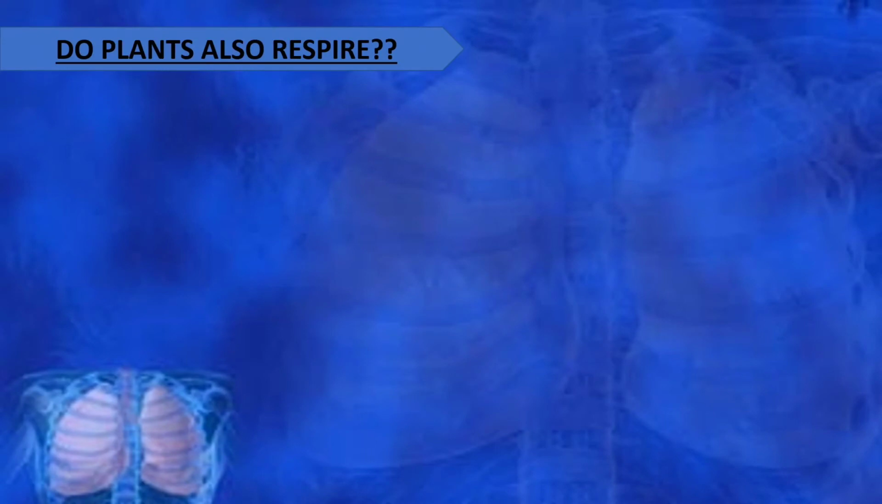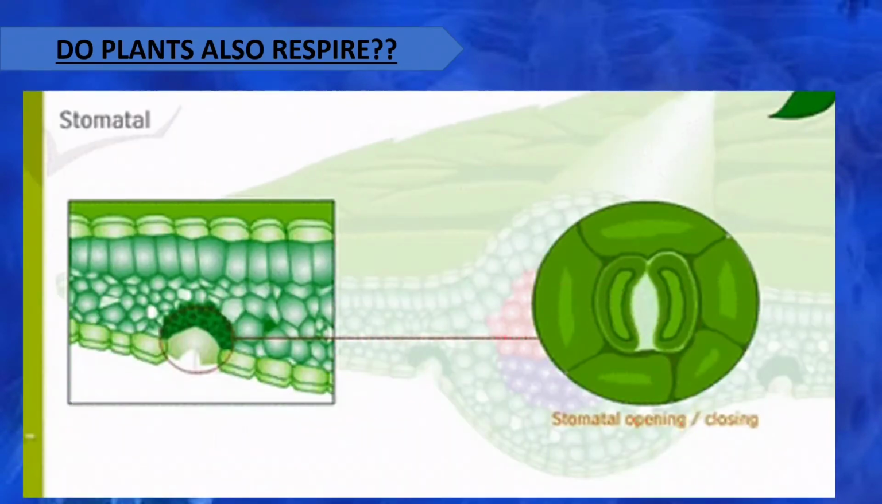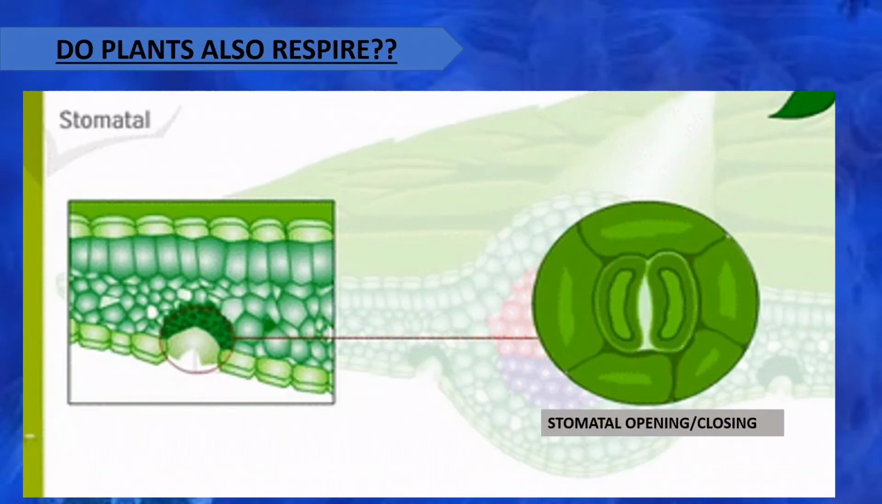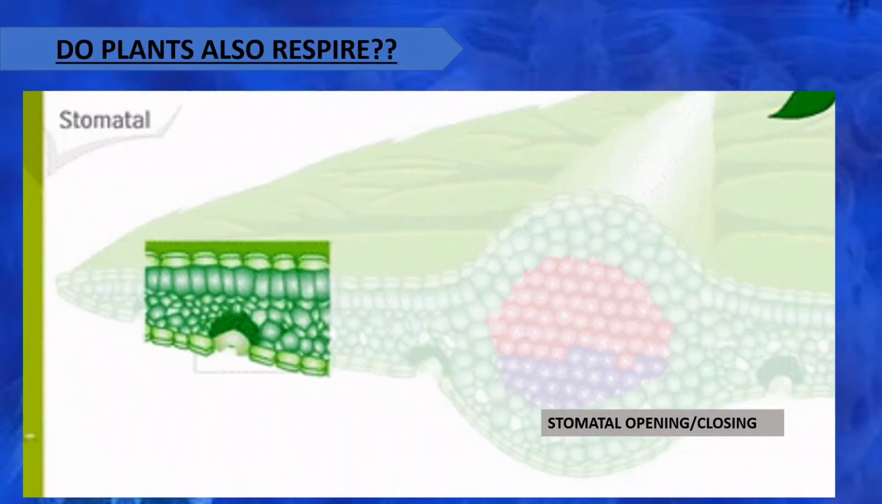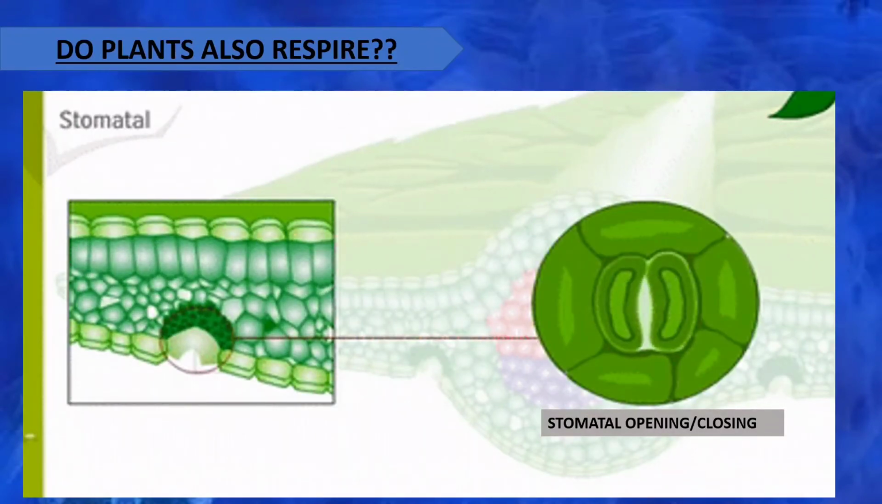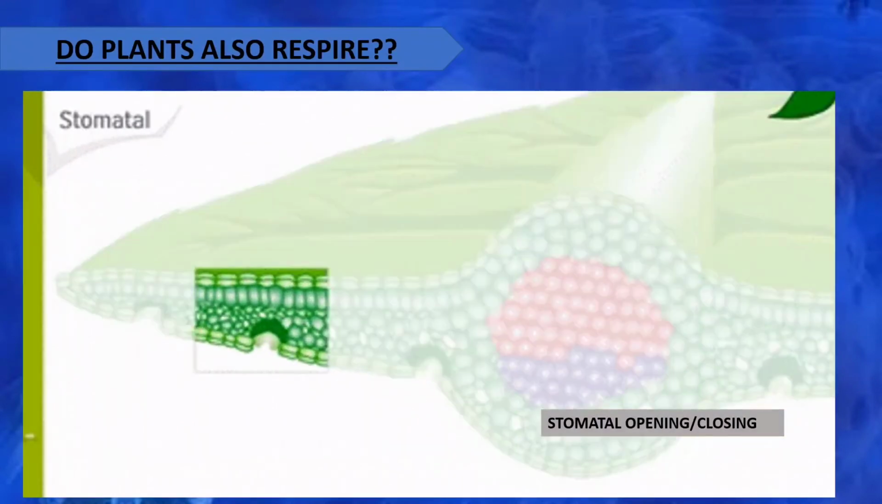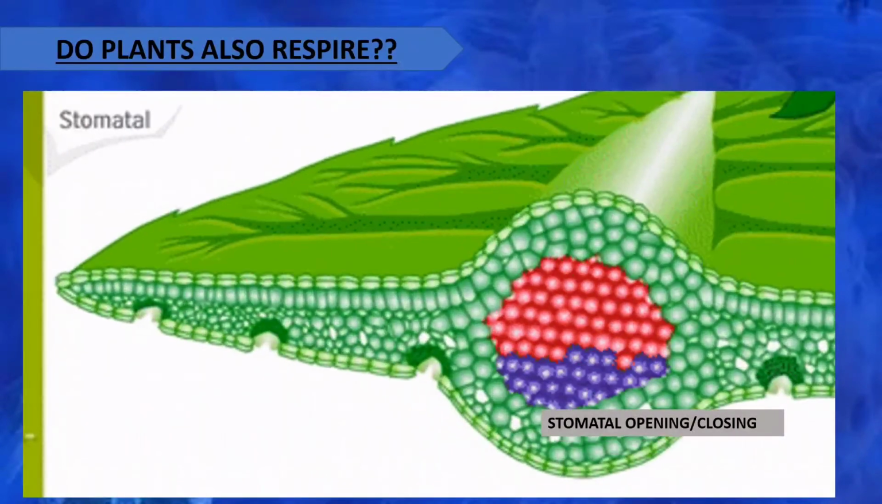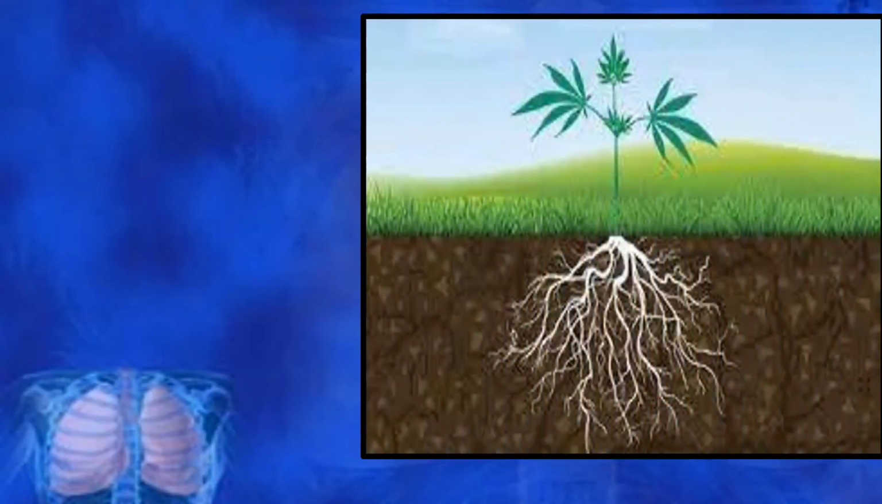respiration in plants. So yes, plants also respire. We have seen in our first chapter that there are stomata in the leaves. The stomata keep opening and closing, and this opening and closing is responsible for the exchange of gases as well as for transpiration. So through leaves, respiration takes place through stomata, but not only leaves, roots also respire.